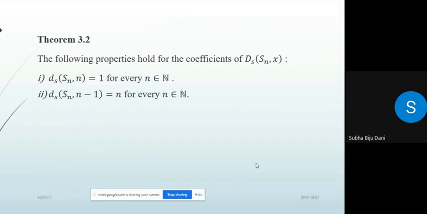Next theorem: the following properties hold for the coefficients of ds(Sn, x). ds(Sn, n) = 1 for every n belonging to the natural numbers, and ds(Sn, n-1) = n for every n belonging to the natural numbers.